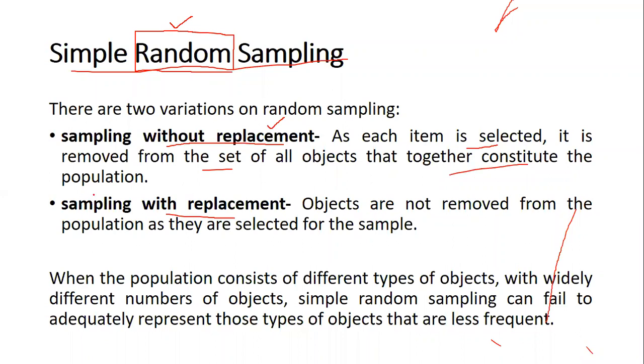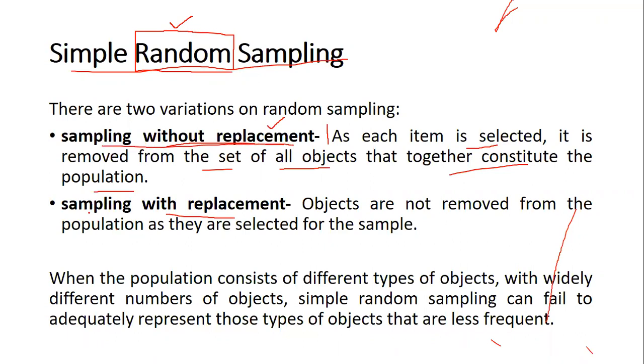In this case, when it is removed from the population, the sampling is without replacement. So each time we take an item, the number of total objects that we have at hand is going to get reduced. That is what we have to remember when we talk about sampling without replacement.